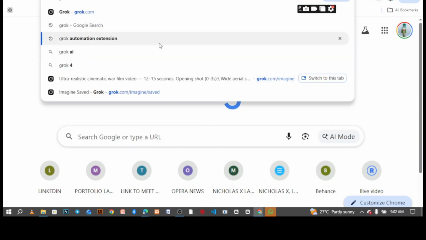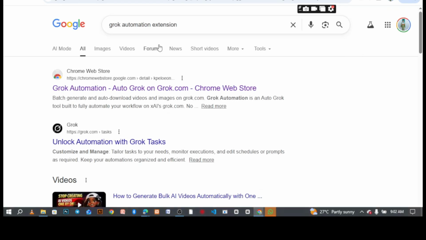Work can be much easier and sweeter for you if you can understand automation. That's why I'm showing you this automation. You won't see it anywhere. What you need to do is search for the Grok automation extension. I already have it, and I want to show you how you can get it onto your PC.